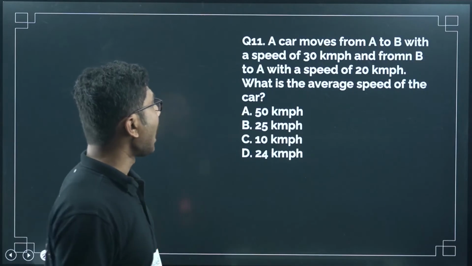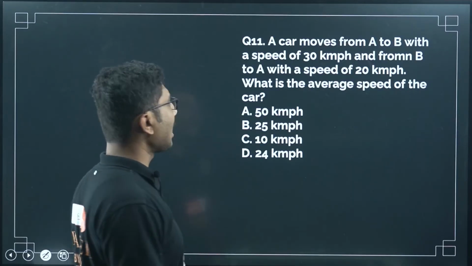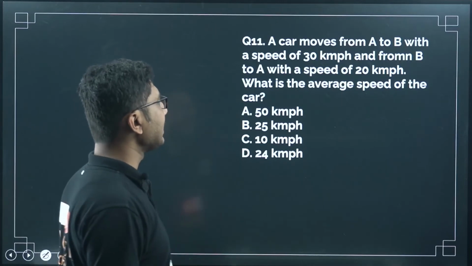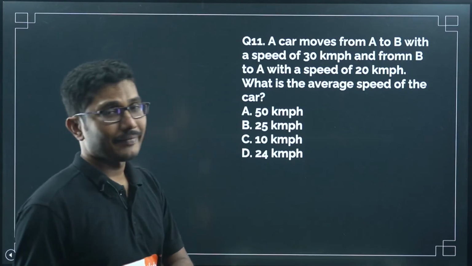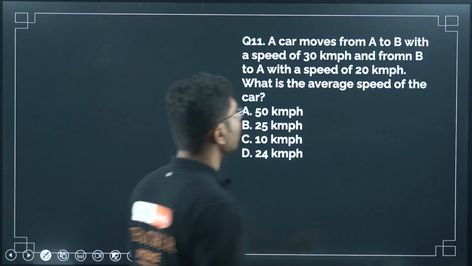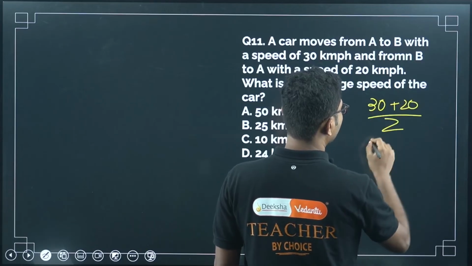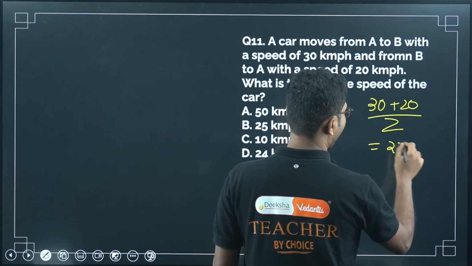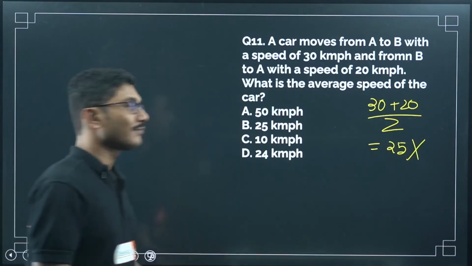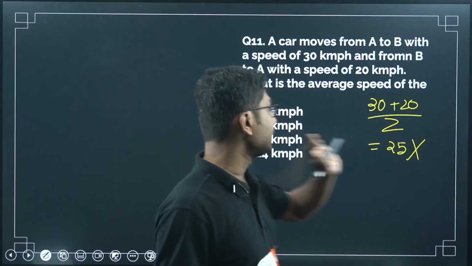Now, a car moves from A to B with a speed of 30 km per hour and from B to A with a speed of 20 km per hour. What is the average speed of the car? Very interesting. Many people will do 30 plus 20 by 2, so 25. But this is a wrong method. Even if the final answer may come to 25, I am not sure, this is a wrong method.